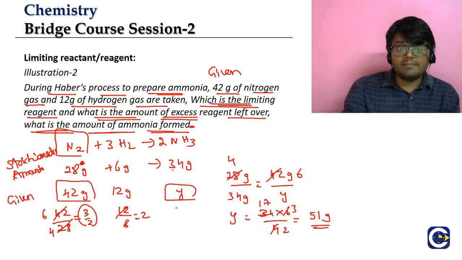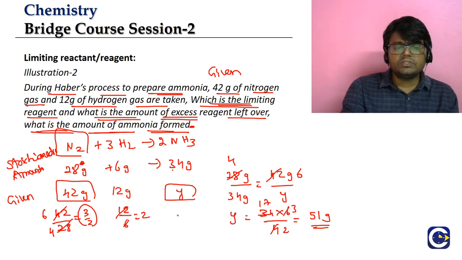This we can answer in multiple ways. There is a shortcut method to answer it. So I'll tell you what is the shortcut method. So look at this shortcut method. We know that we are having how much amount of nitrogen? 42 grams. This is fully consumed. And what is the ammonia formed? 51 grams. So look at this, guys.